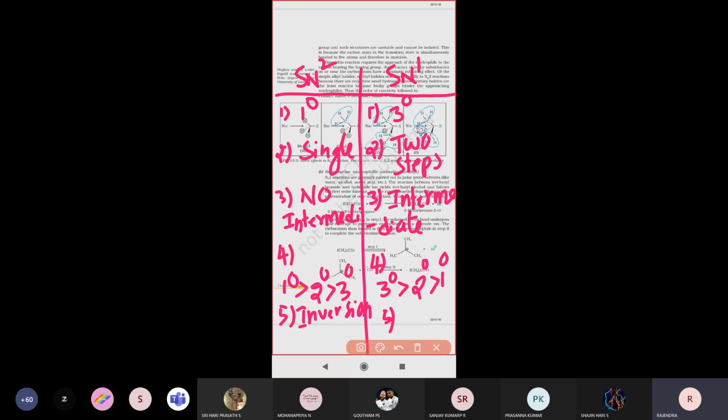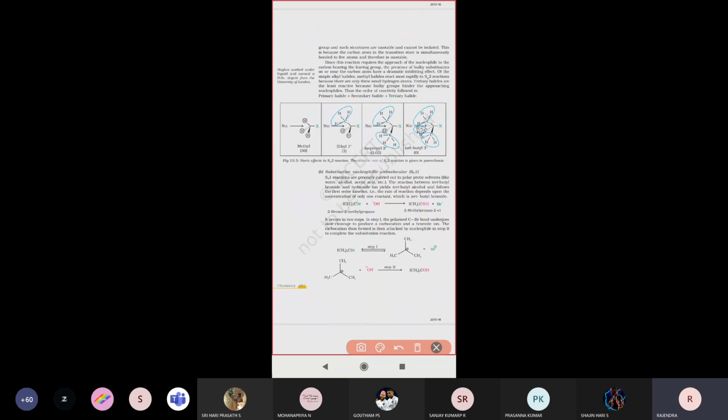So let us see how to remember the differences between the SN2 and SN1 reactions. Keep these points in mind. It is easy for you to understand the concept, right? So these two differences are what to keep in mind. Next one, see there.